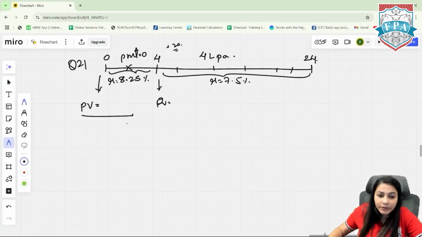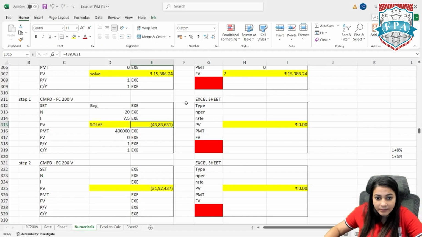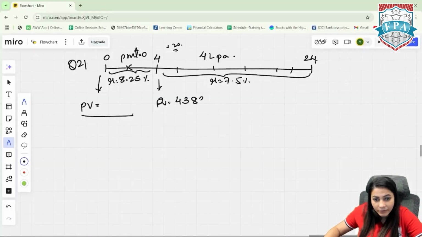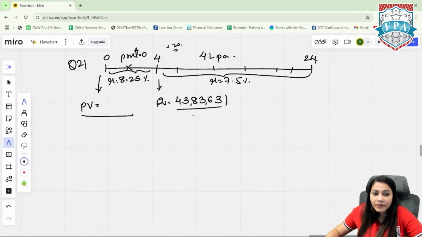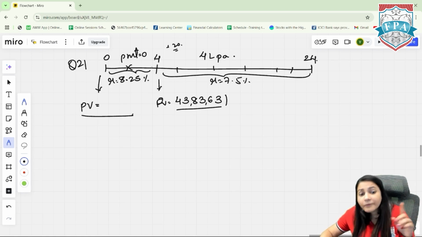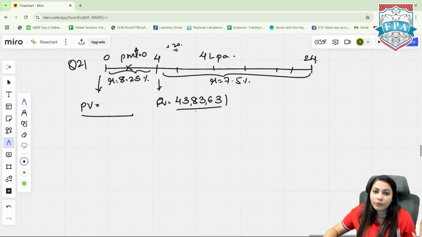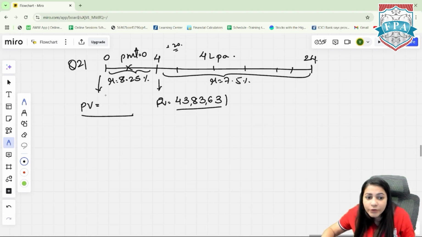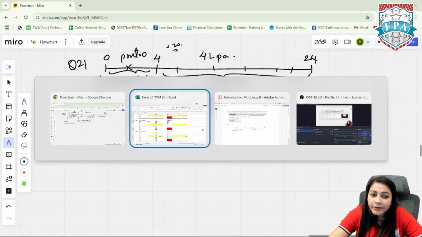So at the 4th year, you need 43,83,631. This is what you need at the 4th year. Now you need to discount it further to today. So you are saying that 43 lakh is required at the 4th year. How much should I invest at 0 at a rate of 8.25 where there is no withdrawal? After 4 years, I need 43,83,000. So what should I invest today? That's what I have to calculate.